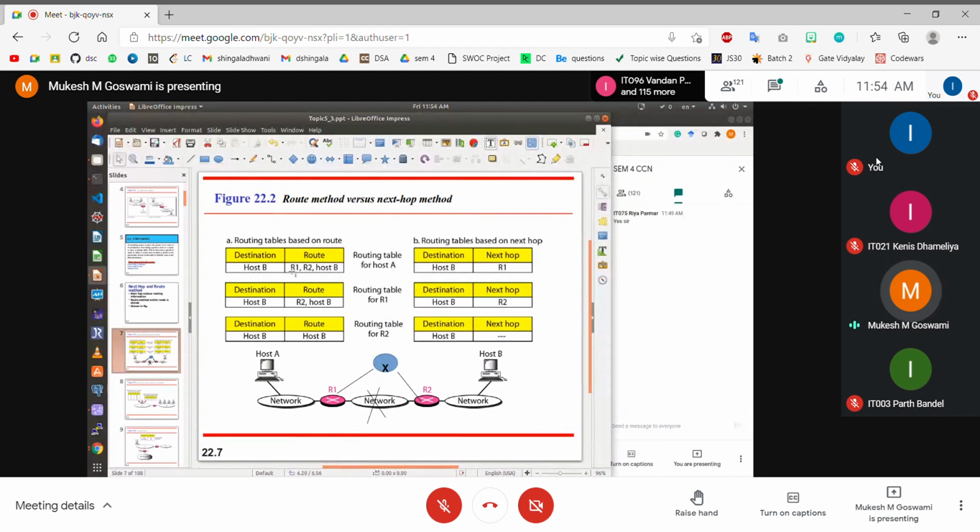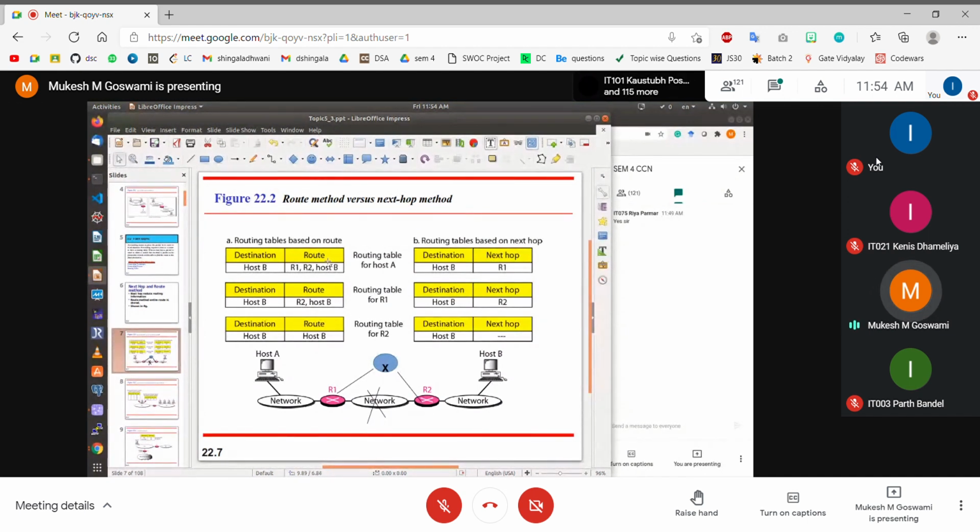So A will be forwarding data to R1, and then you will check on R1 what the route information is. So the route says that you have to forward to R2, and R2 will in turn forward to B. Then R1 will in turn forward that packet to R2, and then R2 will check the routing table, which says that host B is directly connected. So send this data directly to host B.